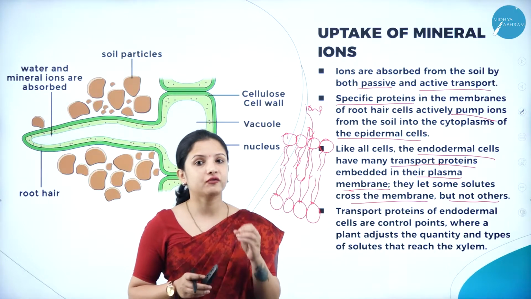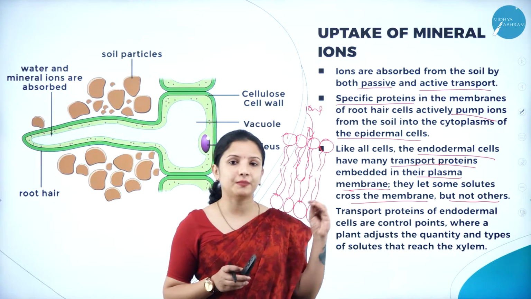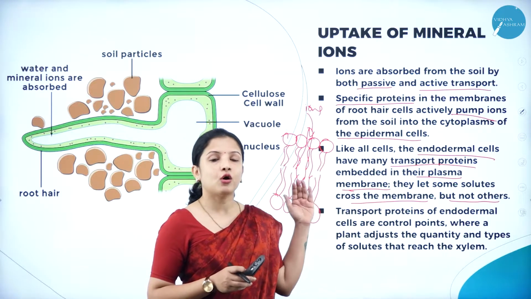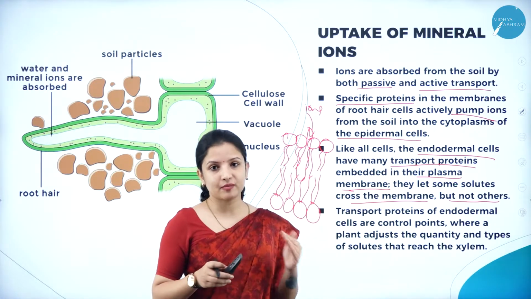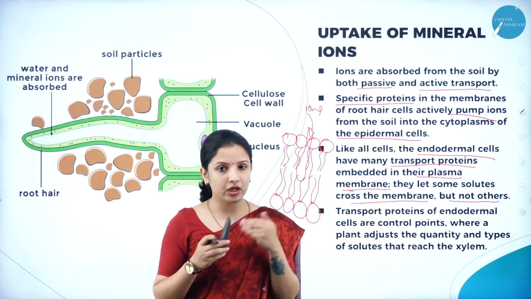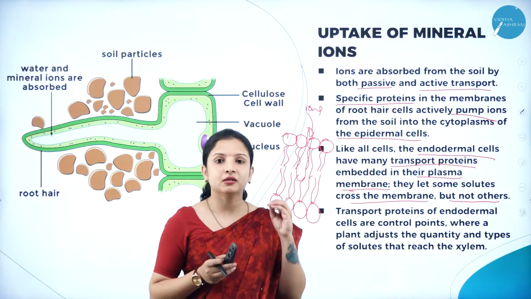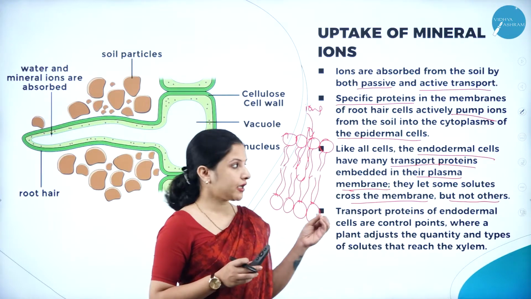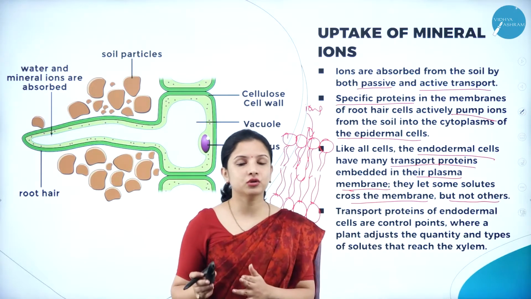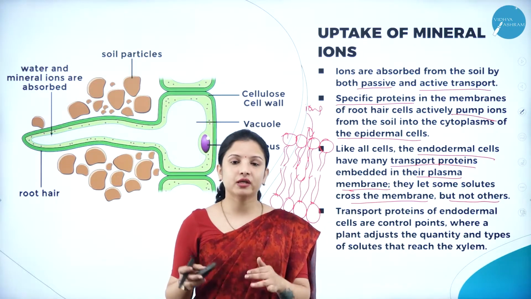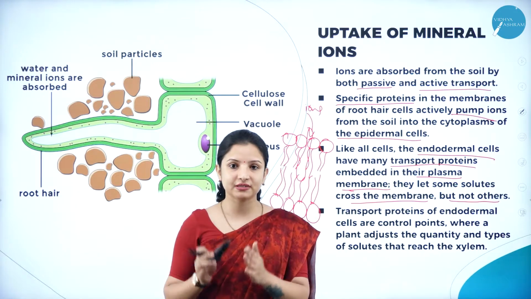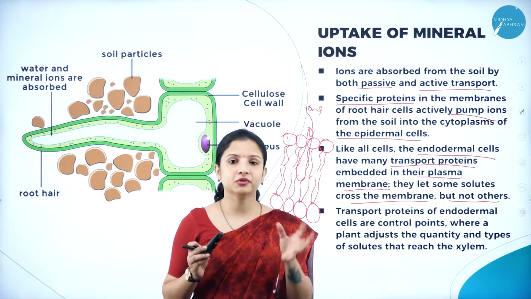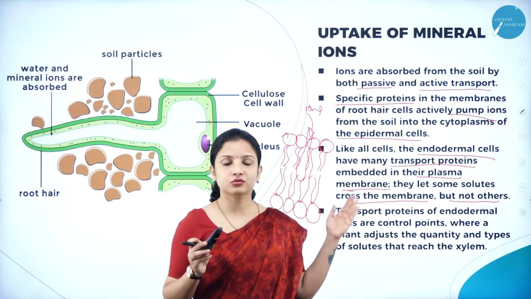So what is the function of the proteins embedded in the plasma membrane of the cell, between the two lipid bilayers? The main function is they help in the transport of mineral ions from the soil into the root hair cells, wherein the cytoplasm of the epidermal cells receives the mineral ions through these proteins.